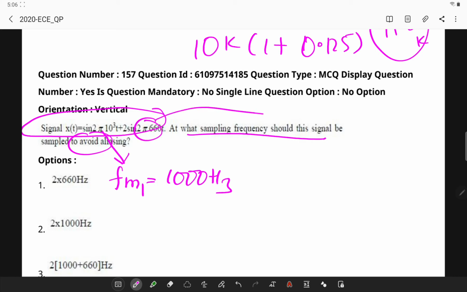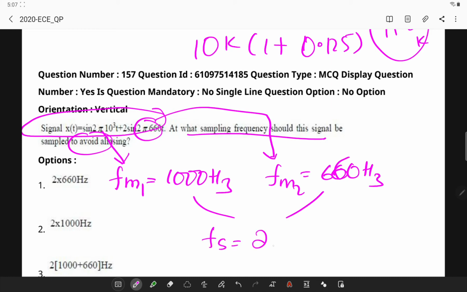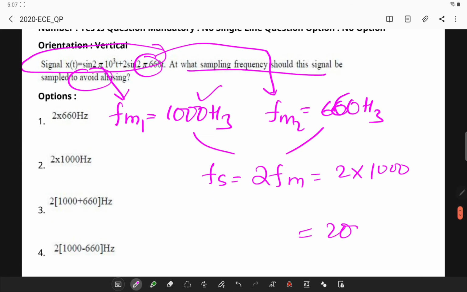The second message signal is 2 pi into 660 t, therefore I will be getting 660 hertz. Now the sampling frequency is 2 times fm, taking the higher value, 2 into 1000, which is 2000. So the answer in this case is 2000 hertz.